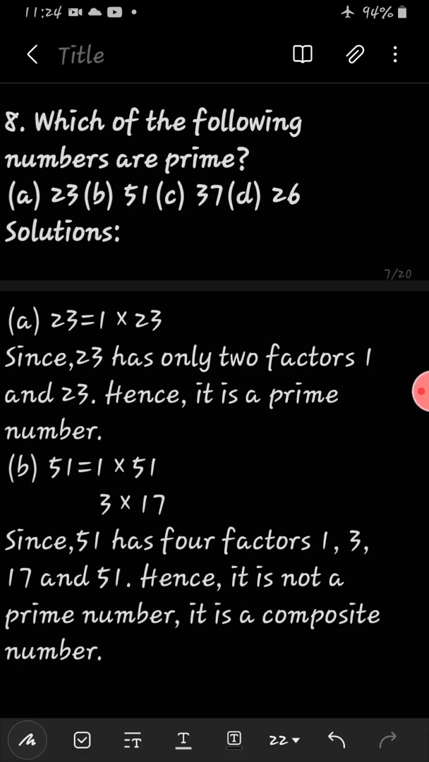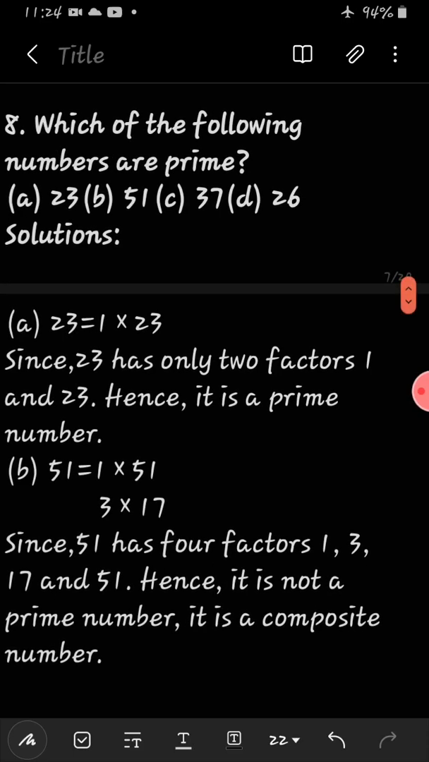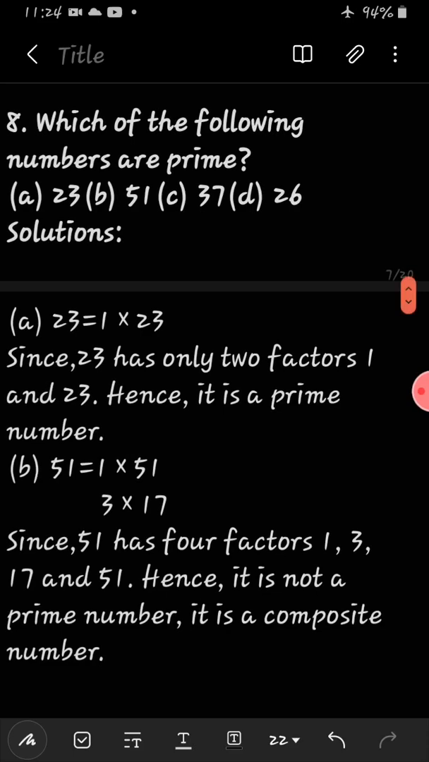See, 23: 1 into 23 is 23 and 23 into 1 is 23. Only 2 factors. Since 23 has only 2 factors, that is 1 and 23, hence it is a prime number. So easy. Second one, 51. 1 into 51 is 51, and then 3 into 17 is also 51. So how many factors do we get? Since 51 has 4 factors, 1, 3, 17 and 51, hence it is not a prime number, it is obviously a composite number.